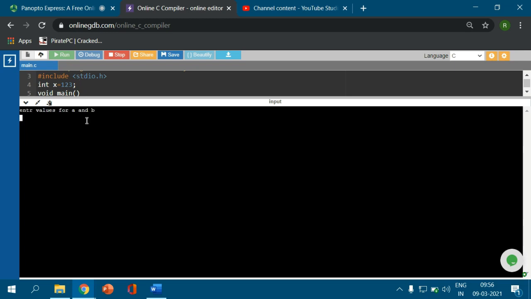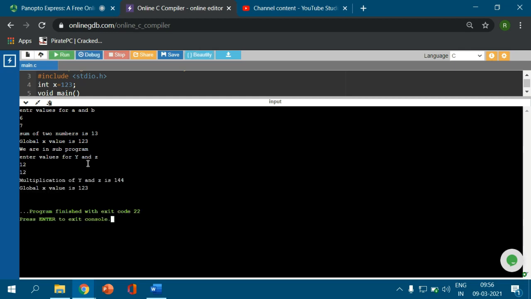Enter a value and b value. A value equal to 6 and b value equal to 7. The sum is 13 and we call the global x value in the main program, that is 123, and we are in the subprogram. We enter the y and z values from the keyboard, that is 12 and 12, that is 12 into 12, 144 multiplication.